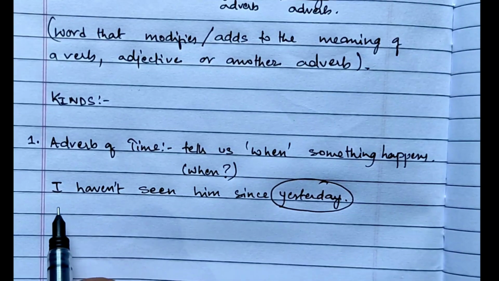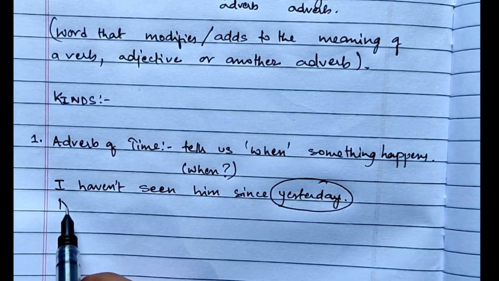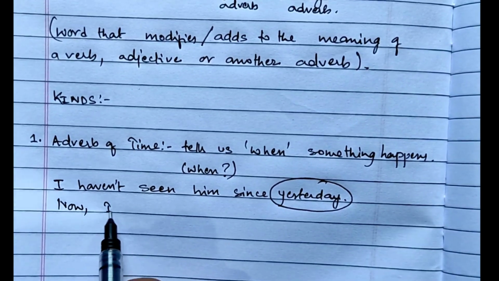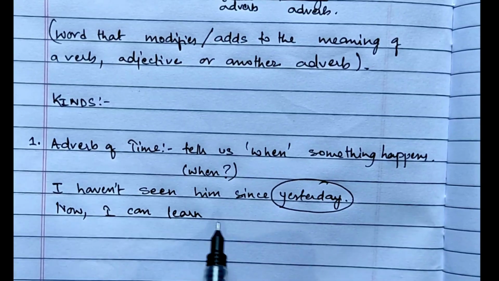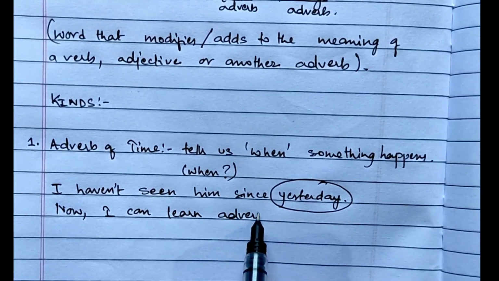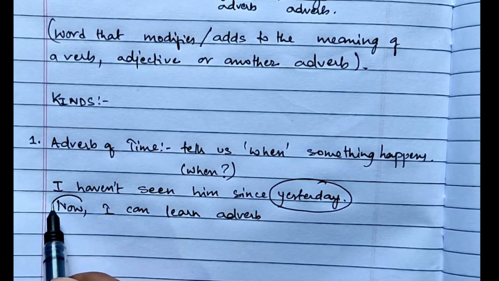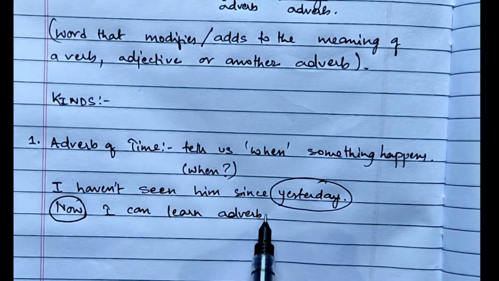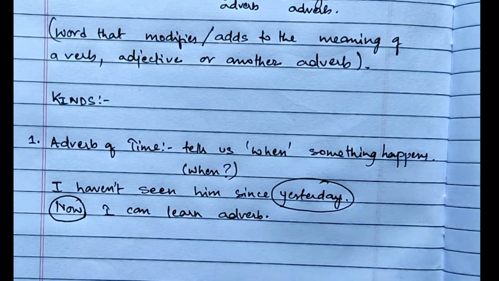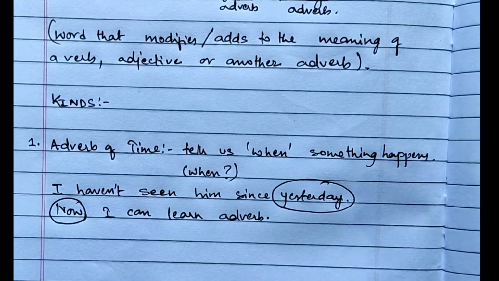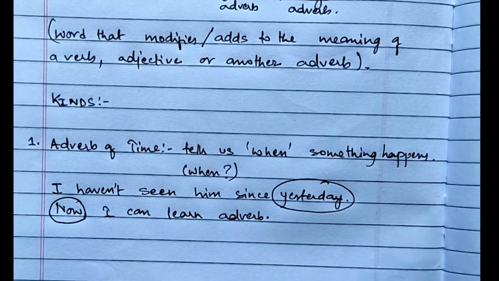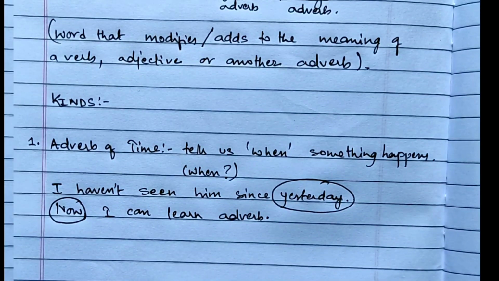Okay, so next one, if I write here, now I can learn adverb. Now I can learn adverb. So now is also your adverb of time. So there are other adverb of times also, like tomorrow, today, early, soon, daily, etc. They are all adverb of time.